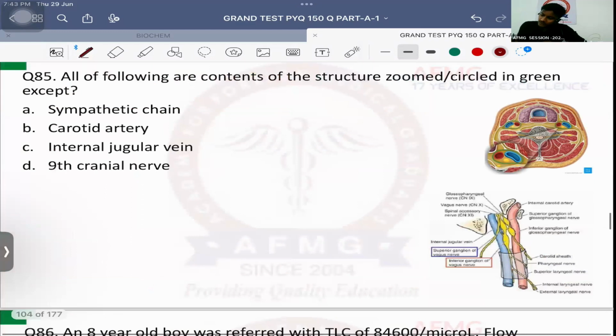Question number 85. All of the following are contents of the structure zoomed or encircled in green except. What is the structure zoomed?